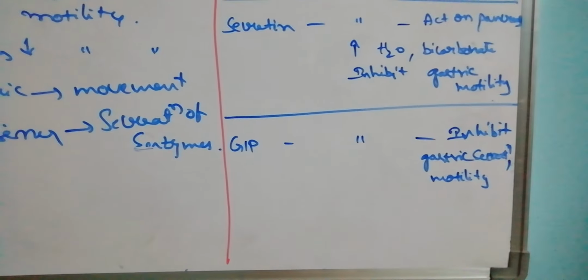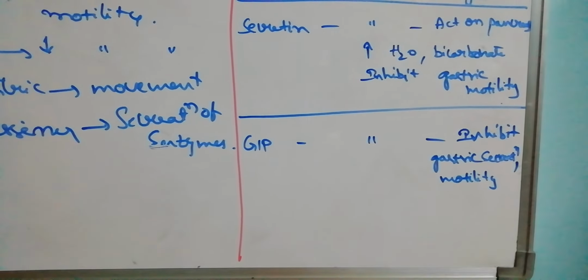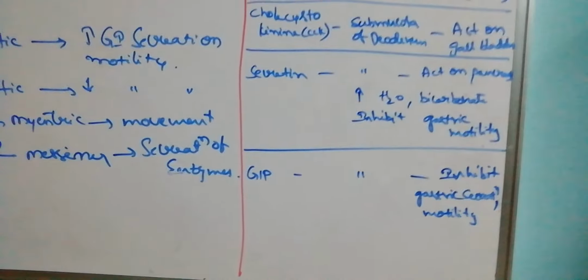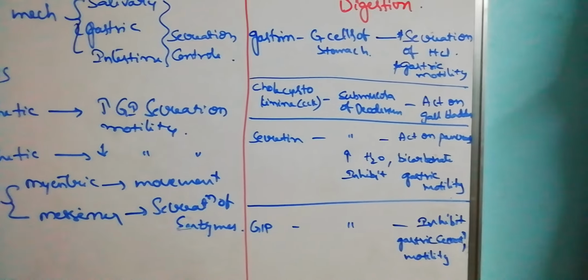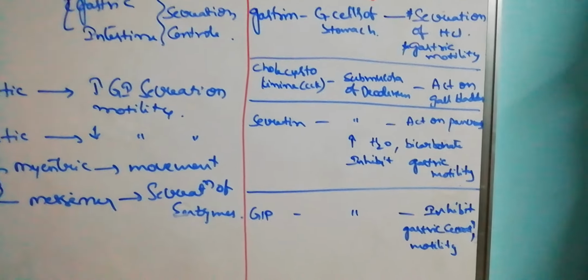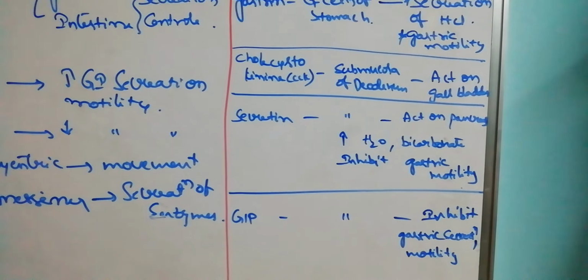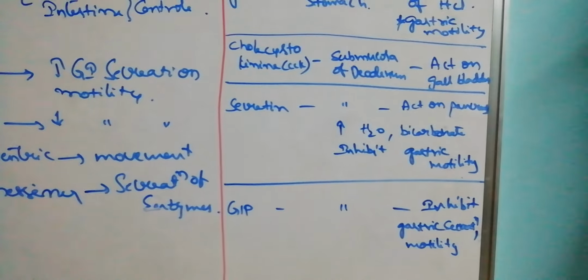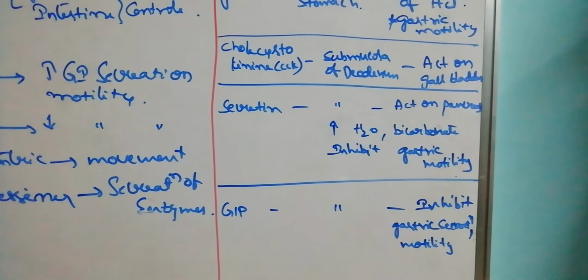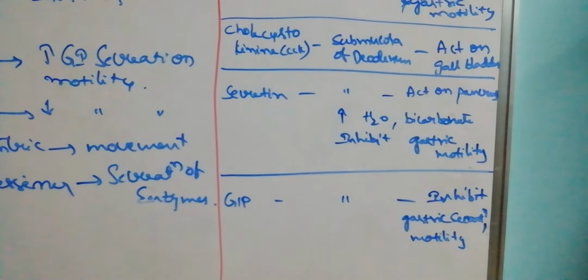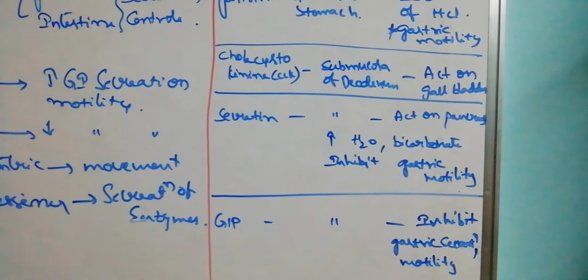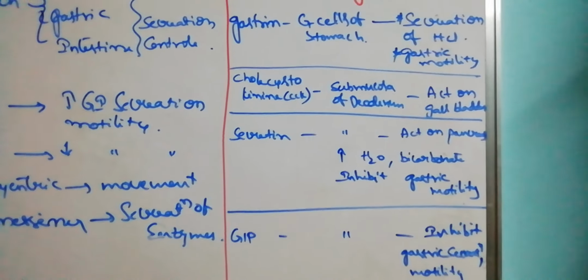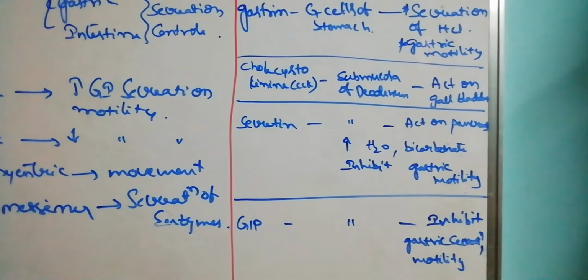So remember these four. Gastrin is released only from the stomach. The remaining are all released from the submucosa of the duodenum. CCK acts on the gallbladder. Secretin acts on the pancreas as well as the gallbladder. And GIP, gastric inhibitory peptide, inhibits the gastric secretions and motility.